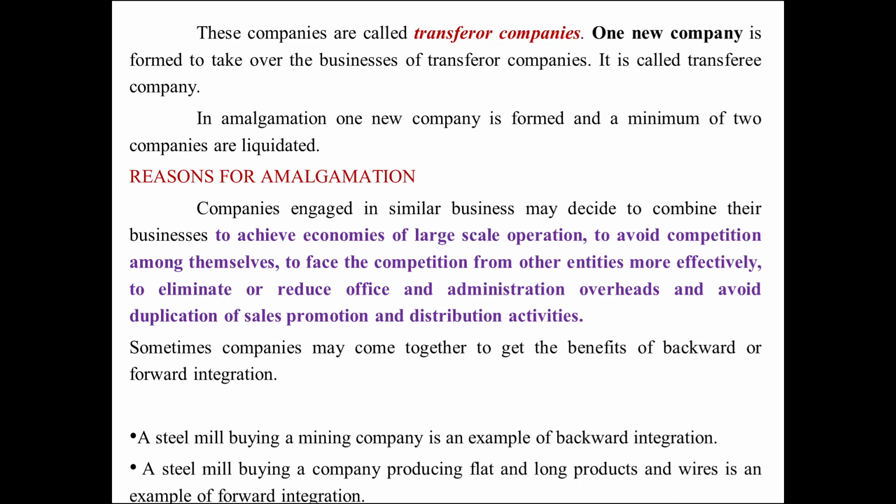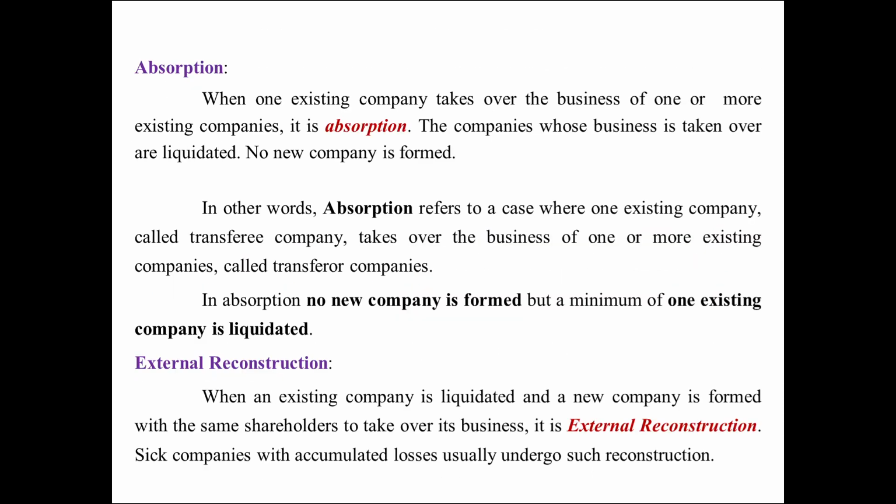Sometimes companies may come together to get the benefits of backward or forward integration. A steel mill buying a mining company is an example of backward integration. What is forward integration? A steel mill buying a company producing flat and long products and wires is an example of forward integration. Next one, we are going to discuss about absorption.